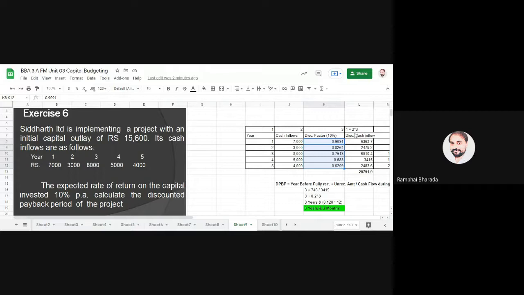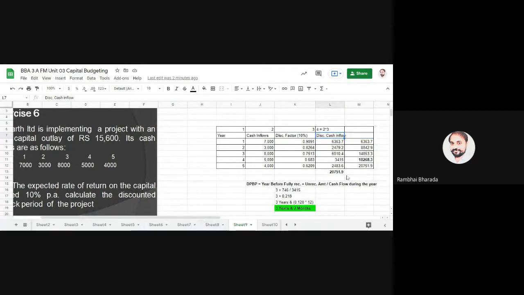Now multiply column 2 with column 3. You will find the discounted cash inflow. And then after that, the calculations and steps remain the same. There is no change. Do the total: 1, then 1 plus 2, 1 plus 2 plus 3, 1 plus 2 plus 3 plus 4, and 1 plus 2 plus 3 plus 4 plus 5. Are we clear?